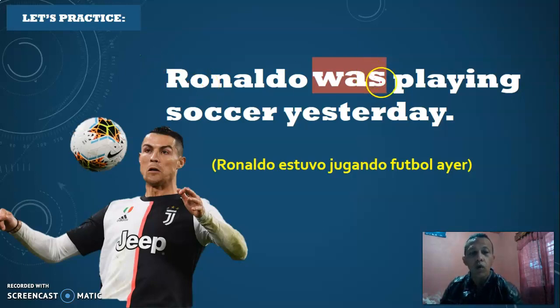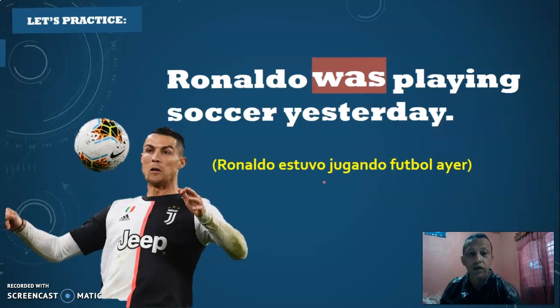Ronaldo was playing soccer yesterday. Was. ¿Por qué decimos was? Porque hablamos de Ronaldo. Es como el pronombre he, ¿verdad? He was playing soccer yesterday. So, if we say Ronaldo, Ronaldo was playing soccer yesterday. And here we have the Spanish translation. Ronaldo estuvo jugando fútbol ayer. All right? So this is past continuous.